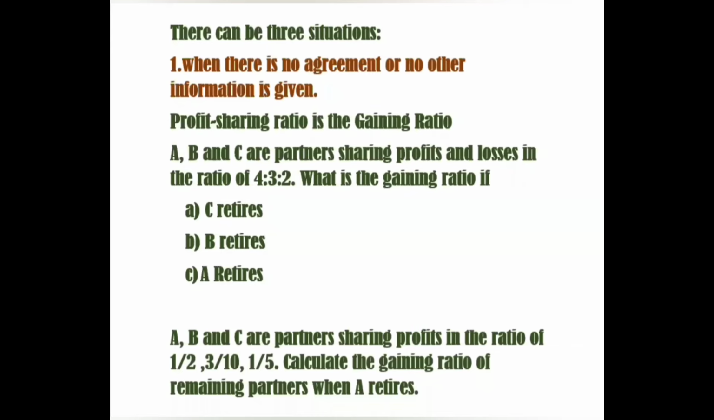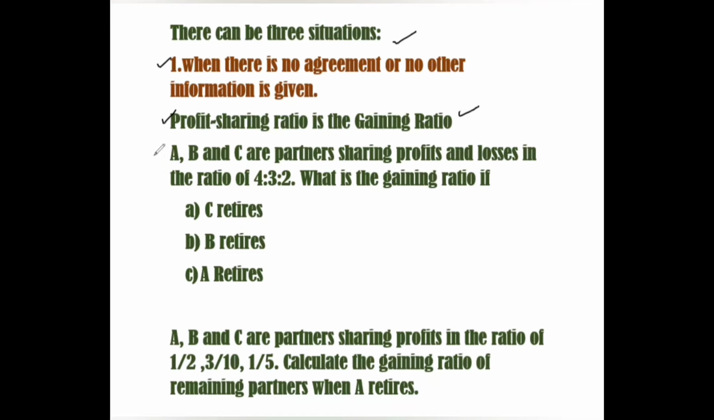There can be 3 situations or 3 possibilities relating to the calculation of gaining ratio. First one is when there is no agreement or no other information is given, means nothing is given in agreement as to how the remaining partners will take or share the outgoing partner's share after his retirement. Then the profit sharing ratio is the gaining ratio, means whatever is left is the gaining ratio of the remaining partners.